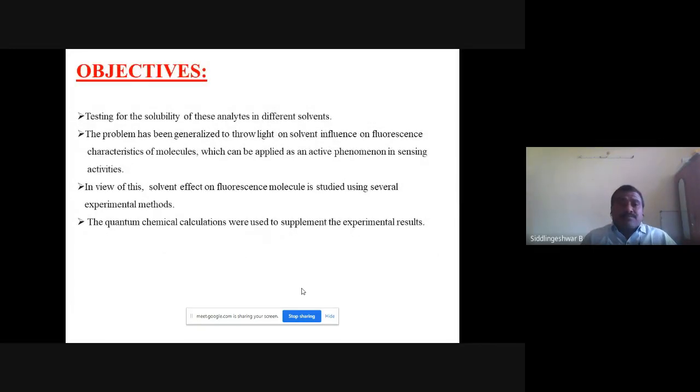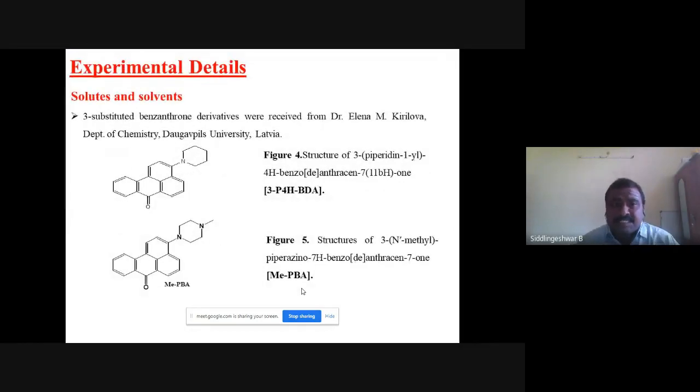Objectives of my work: first, testing the solubility of these analytes in different solvents. Next, the fluorescent characteristics of the molecules are very useful in sensing activities. In view of this, I have studied the solvent effect on the fluorescent molecules, and I have also used quantum chemical methods to supplement the experimental results. So in experimental details, I have used these fluorescent molecules. We have obtained these molecules from Dr. Elena M.